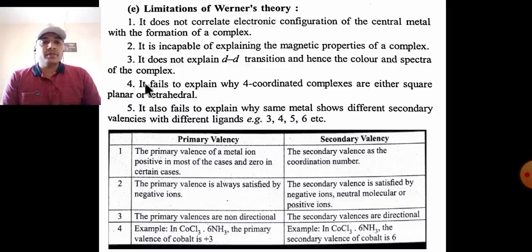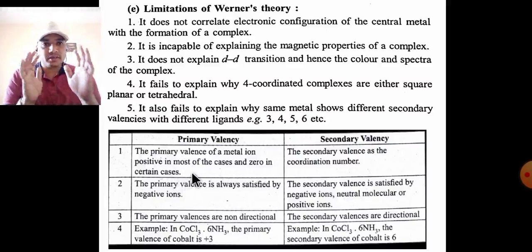Difference between primary valency and secondary valency. The primary valency of the metal ion is positive in most cases and 0 in certain cases. Primary valency shows the oxidation state of the metal only.